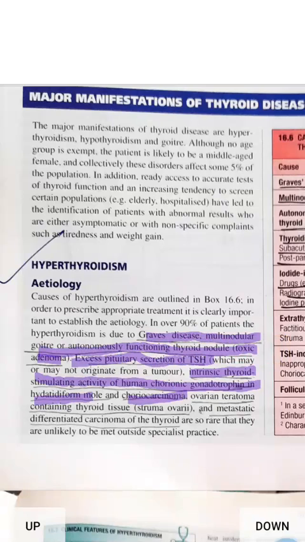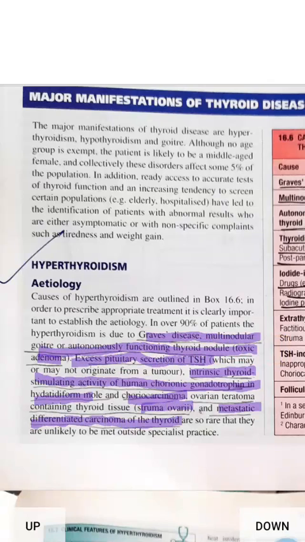The next important cause is struma ovarii, that is, ovarian teratoma containing thyroid tissue. Metastatic differentiated carcinoma of the thyroid is also a cause of hyperthyroidism.